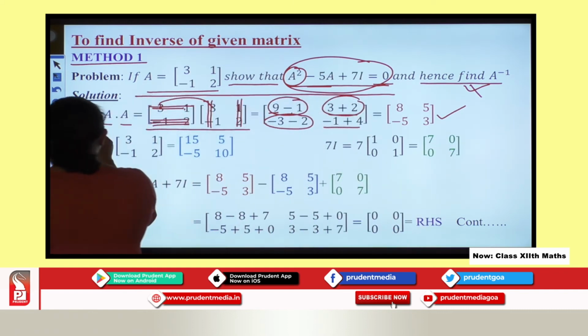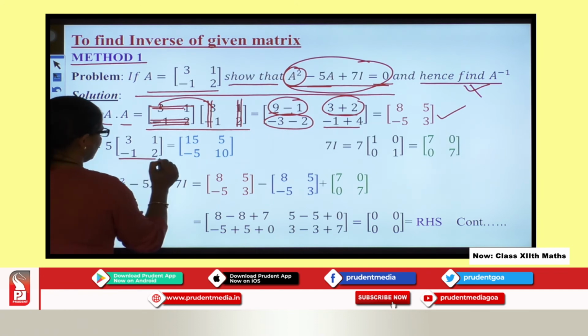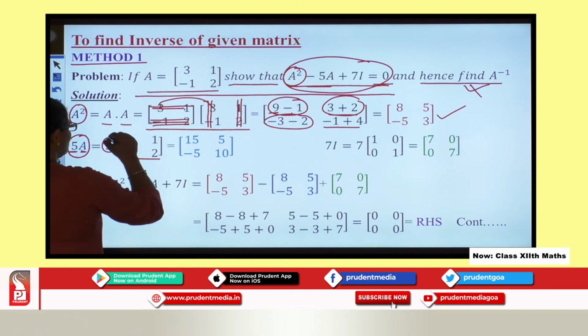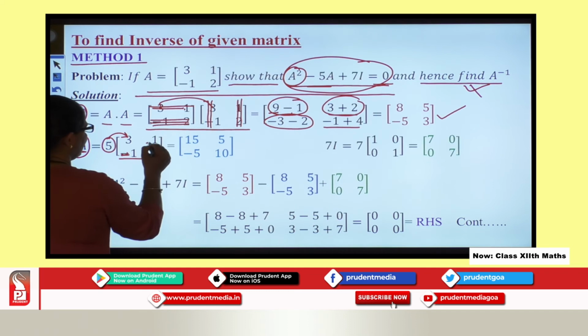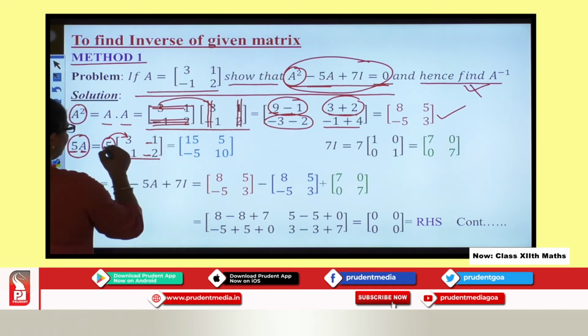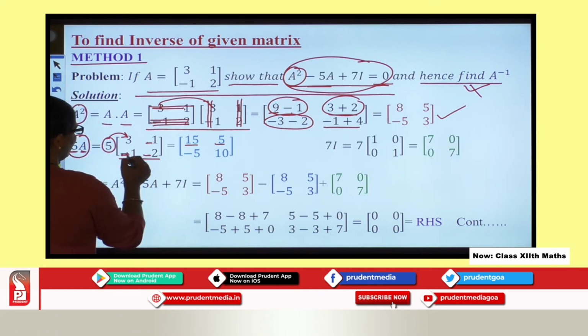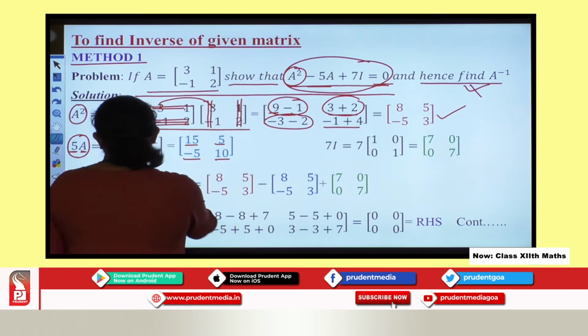Then we go to the next, that is 5A. So what does it mean? Here, this constant 5 is multiplied to this matrix A. So this is my matrix A, and this constant 5 is multiplied to it. So this 5 will go to every element and it will get multiplied. Look at it, 5 3s are 15, 5 into 1 is 5, 5 into minus 1 is minus 5, and 5 2s are 10. So I got this as 5A.